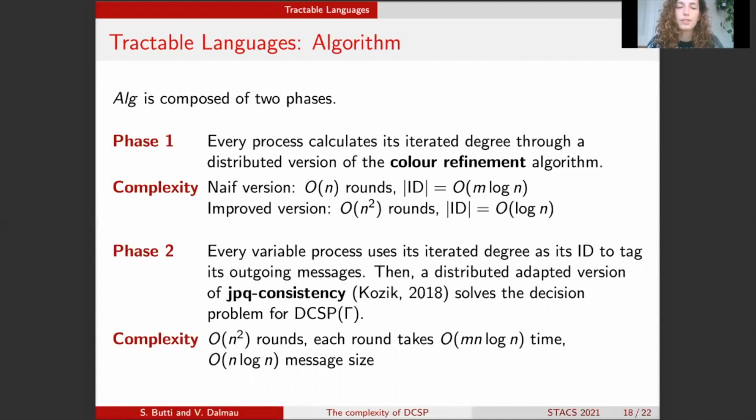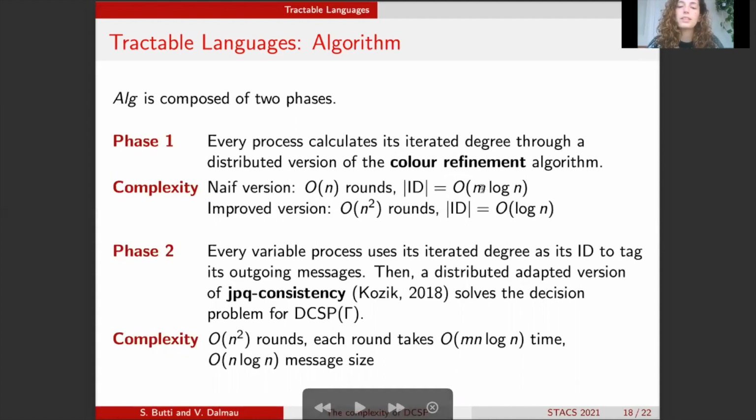And now, finally, given the structure theorem, our algorithm consists of two phases. In the first phase, every process calculates its iterated degree, and this can be done in a very simple way. It's an adaptation of the color refinement algorithm, which I mentioned above for graphs. Now, the naive version of this algorithm only takes n rounds. However, the maximum size of a message which is passed during the algorithm is a little bit large. It depends linearly on the number of constraints.